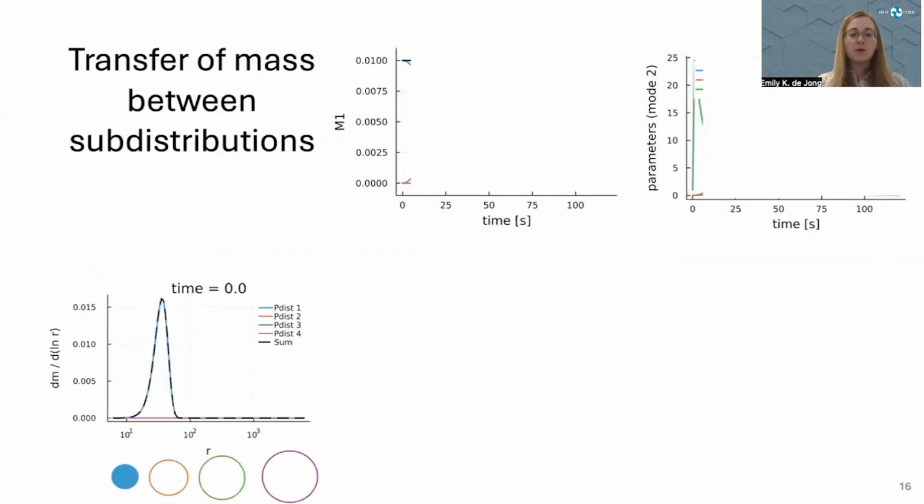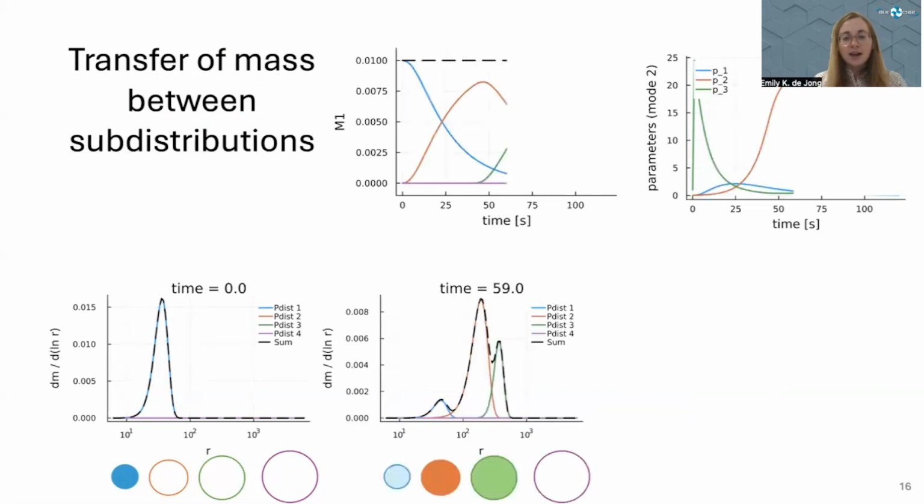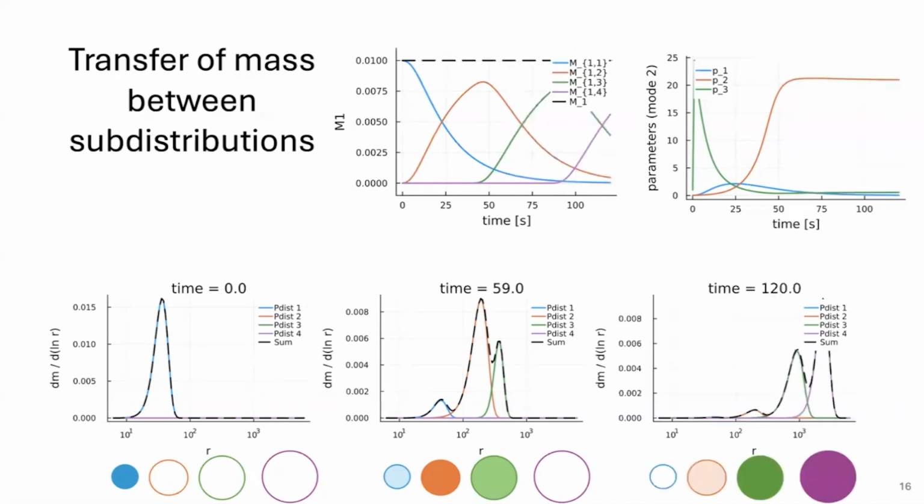We're going to begin with a small and narrow peaked distribution, where all of the mass is concentrated in the smallest subdistribution of the four that we're using. After some time, particles collide and coalesce, and that mass begins to get transferred into the next two largest subdistributions, which you see in the top middle plot here. You'll also see that all three parameters of the second subdistribution, the one in orange, have changed over time. In the top right-hand plot, we see that the number concentration in blue has increased and then decreased, and that the average mass of this subdistribution has steadily increased. By the end of the simulation, we've transferred most of the mass to the two largest subdistributions.